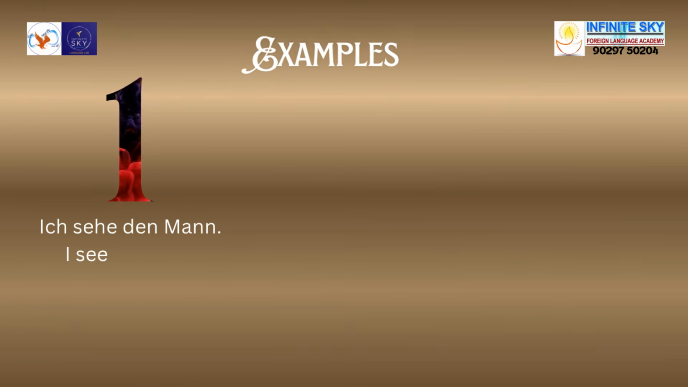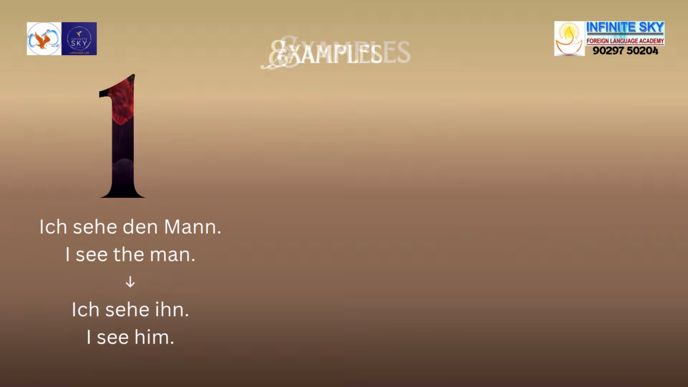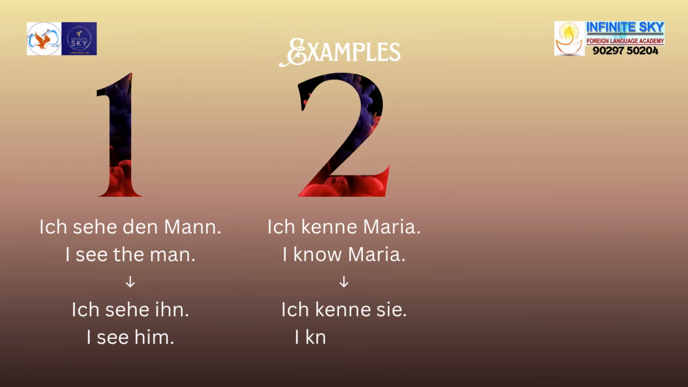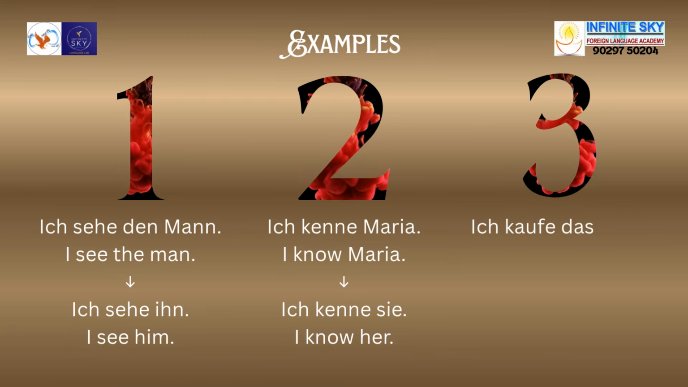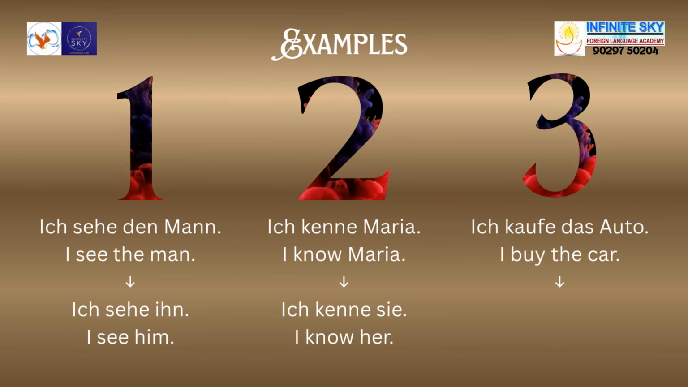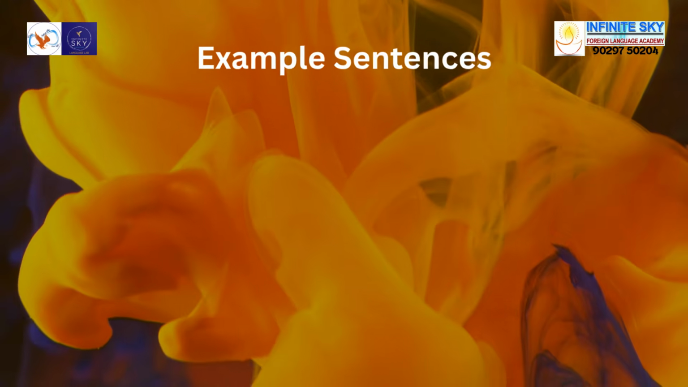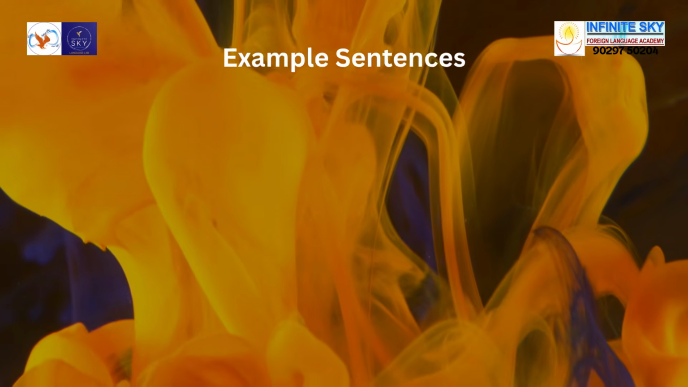Observe these examples. Ich sehe den Mann. I see the man. Ich sehe ihn. I see him. Ich kenne Maria. I know Maria. Ich kenne sie. I know her. Ich kaufe das Auto. I buy the car. Ich kaufe es. I buy it. Here are some more examples for the better understanding.